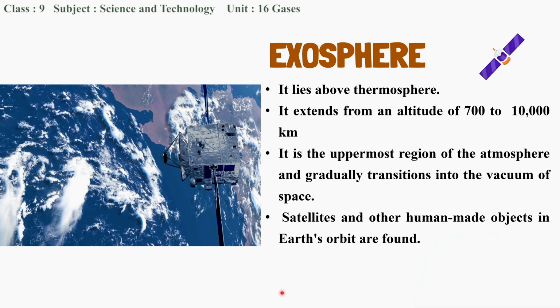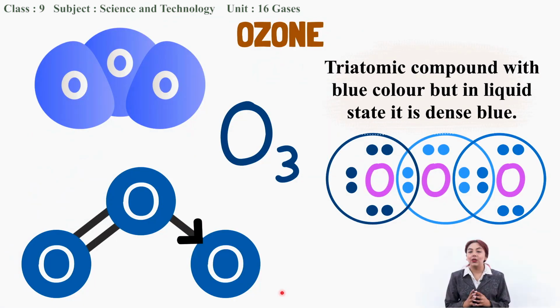Now we have already studied all the layers of the atmosphere that surround the Earth. Now let us study a little more about ozone gas. So ozone is a triatomic compound. So tri means three, atomic means atom. So ozone is a triatomic compound of oxygen. Three atoms of oxygen form an ozone molecule. That's why it is a triatomic compound, and it is blue in color in the gaseous state, and in the liquid state it becomes dense blue in color.